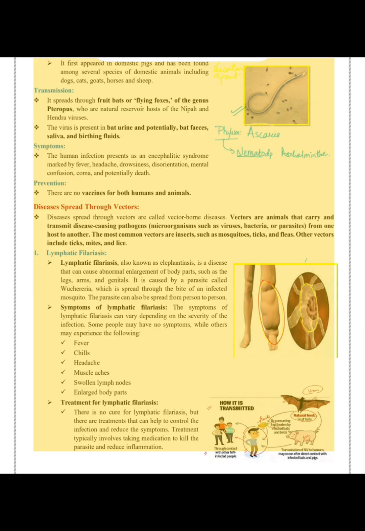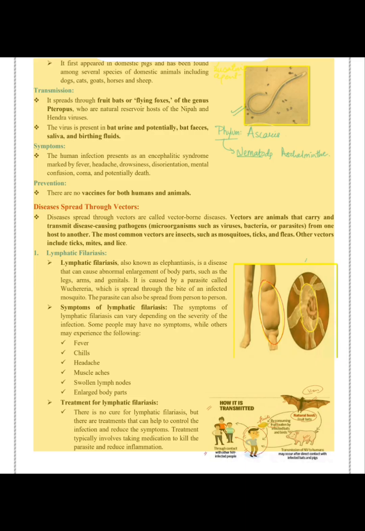Symptoms. The human infection presents as an encephalitic syndrome, marked by fever, headache, drowsiness, disorientation, mental confusion, coma, and potentially death. Prevention. There are no vaccines for both humans and animals.